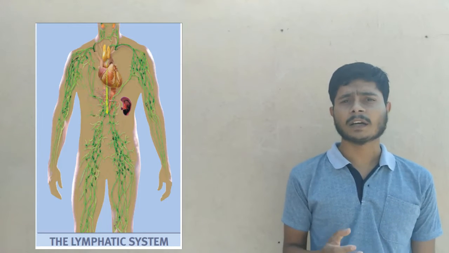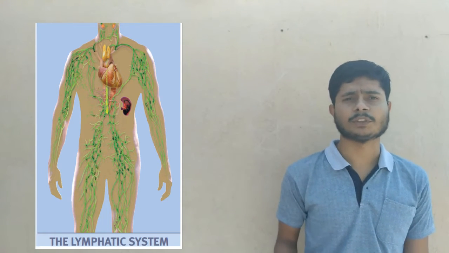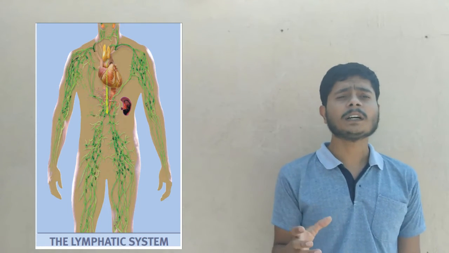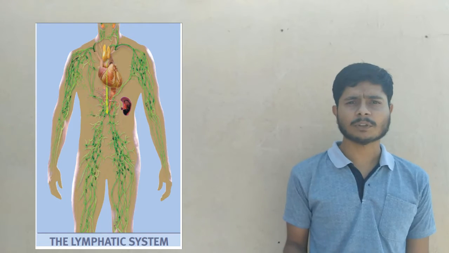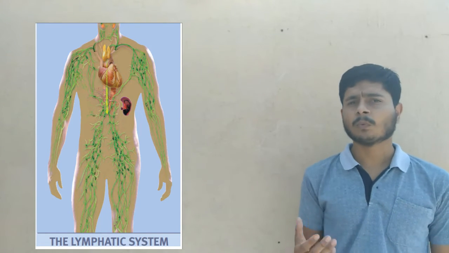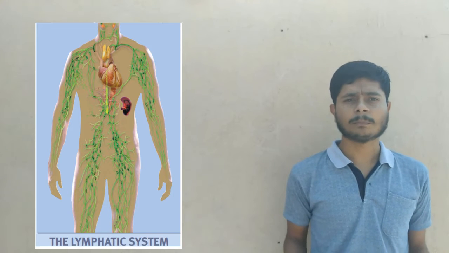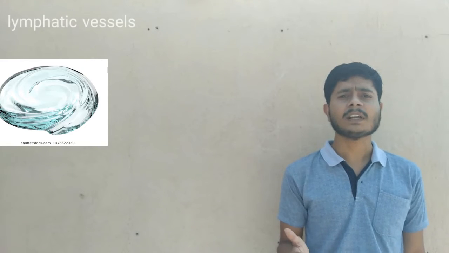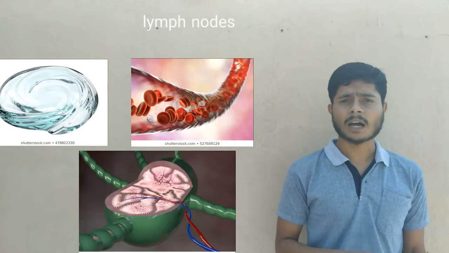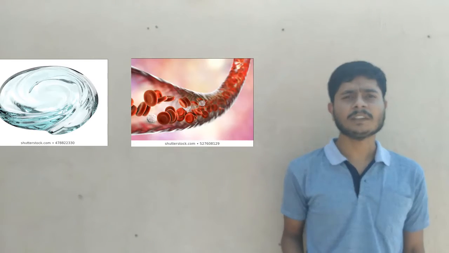The lymphatic system is a most essential part of the circulatory system, and it supports the circulatory system. Again, what are the parts of the lymphatic system? The lymphatic system has parts such as lymph, lymph capillaries, lymphatic vessels, and lymph nodes. First we will learn about lymph.